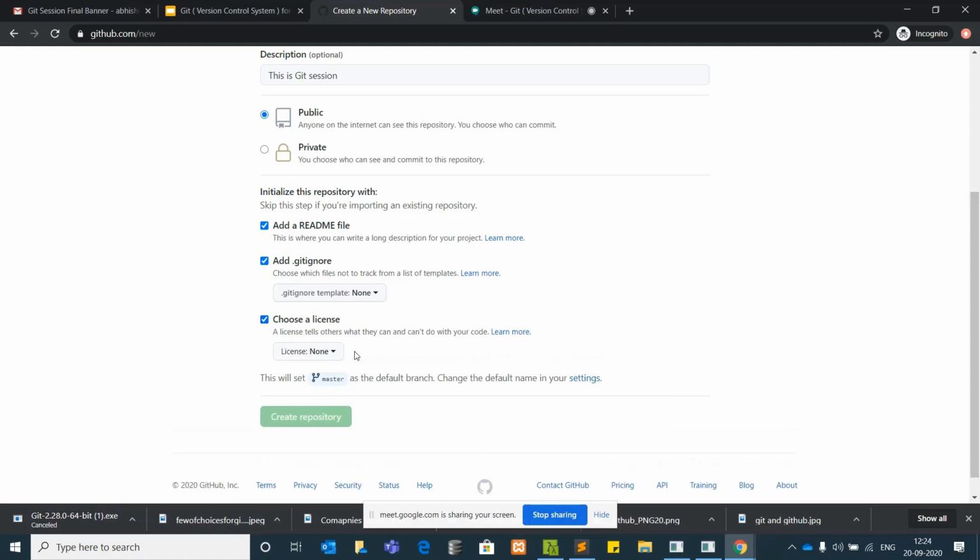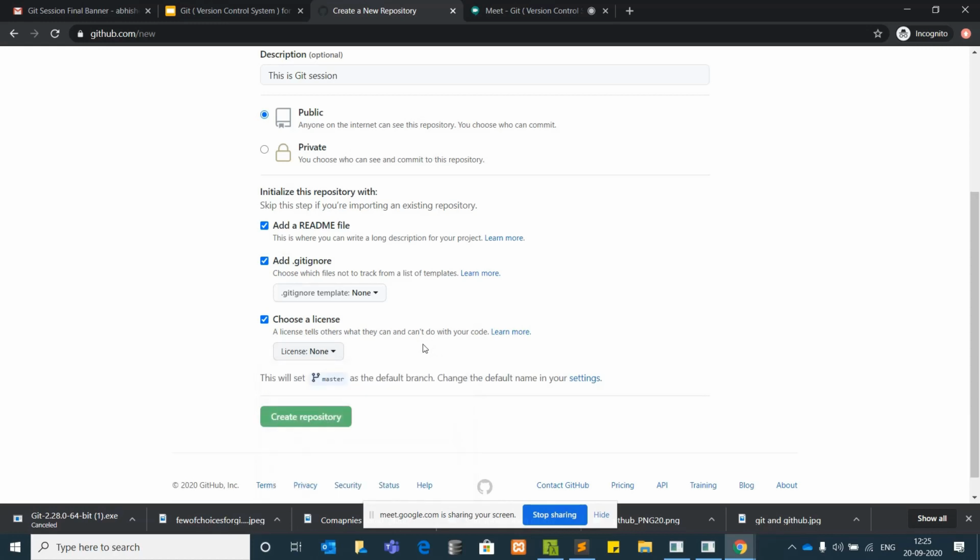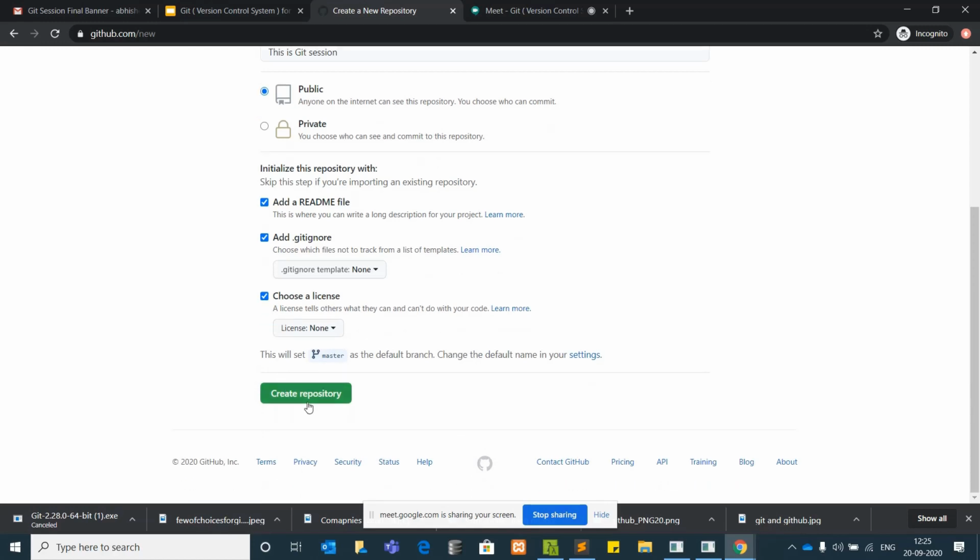And choose a license, basic license, whichever license you can choose. There are few licenses which you need to go through all these licenses. Okay, here I keep it none because I don't need any license as of now. So create repository.